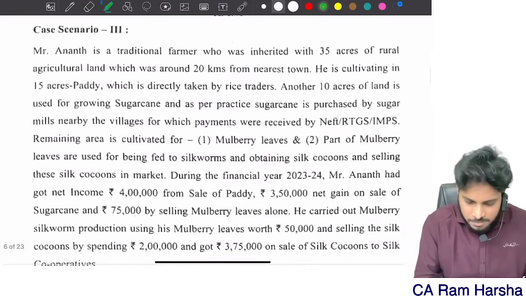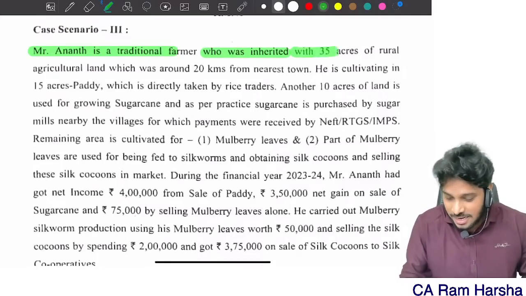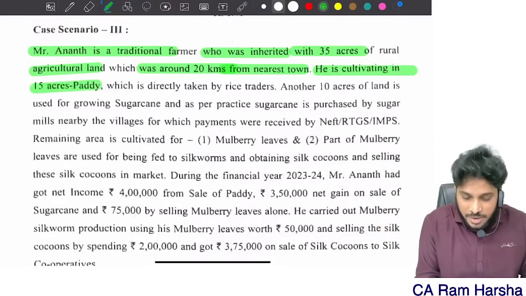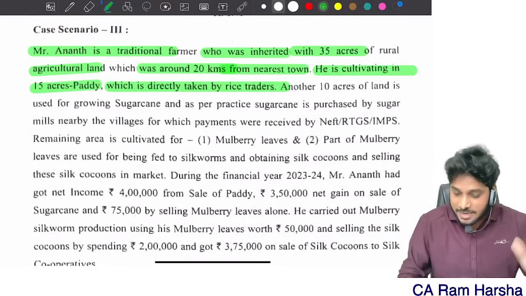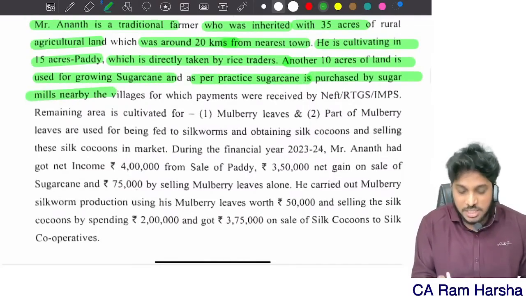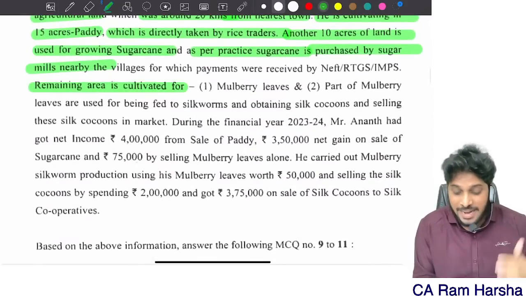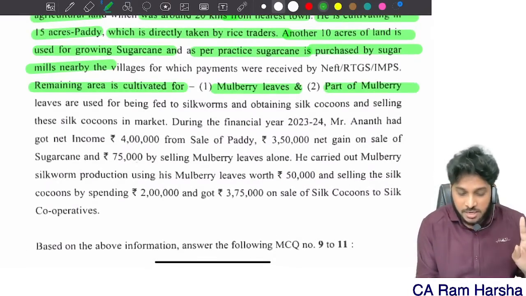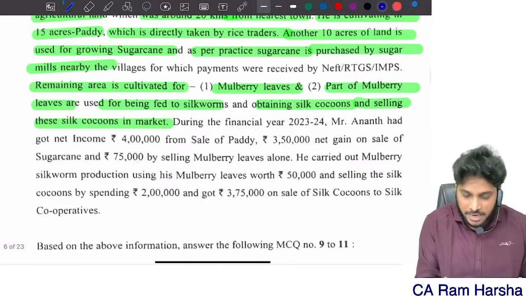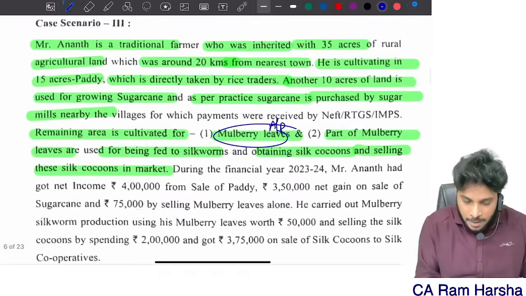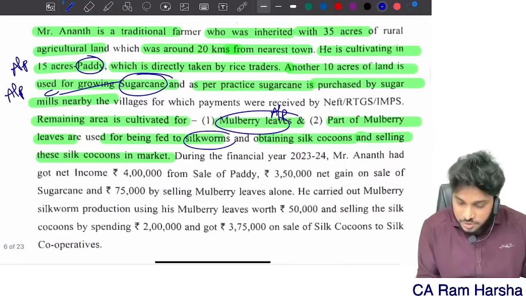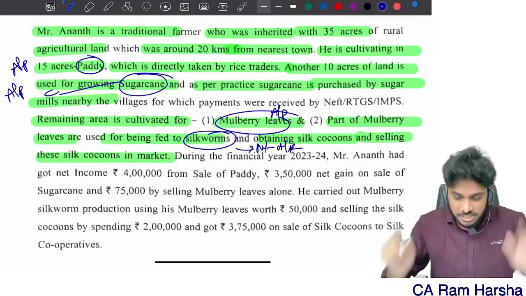Case scenario 3. Mr. Anant is a farmer who has inherited 35 acres of rural agriculture land, which is 20 kilometers away. 20 kilometers obviously is rural land. He is cultivating 15 acres for paddy, which is taken directly by a rice trader. Another 10 acres of land is used for growing sugar cane. As per practice, sugar cane is purchased by sugar mills. The remaining area is cultivated for mulberry leaves, and part of the mulberry leaves are used for feeding silk worms, getting silk cocoons and selling these silk cocoons in the market. Remember, mulberry leaves are an agriculture produce, paddy is an agriculture produce, sugar cane is an agriculture produce, but sale of silk worms is not an agriculture produce. This is the first and foremost point.